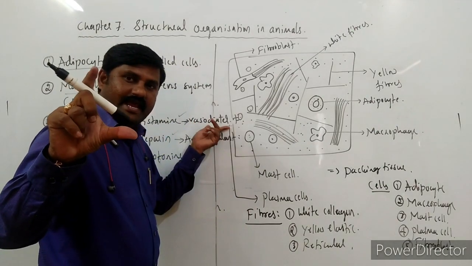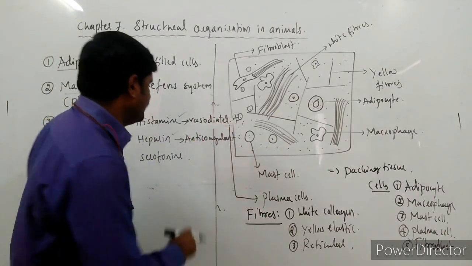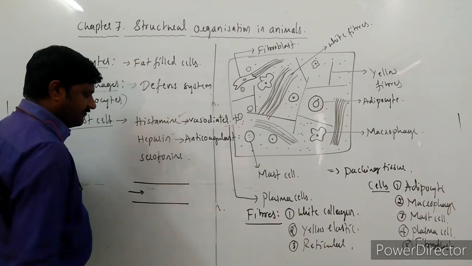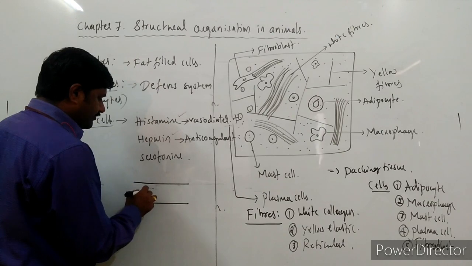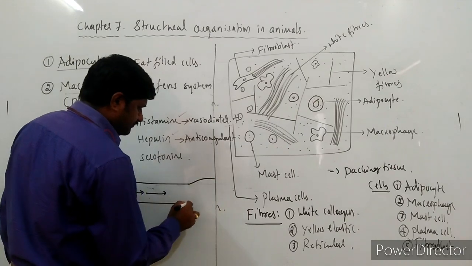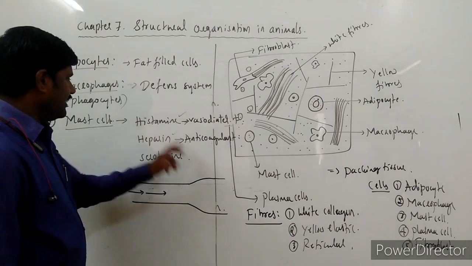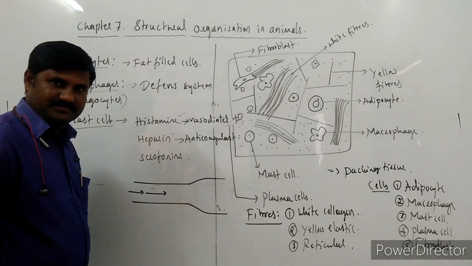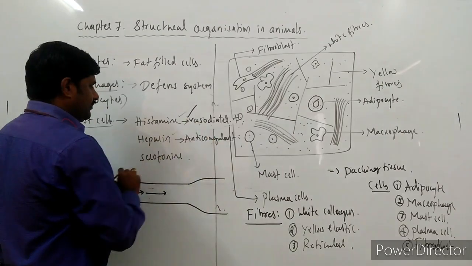When the blood vessels dilate, the space is more, the lumen is more inside the blood vessel. Say for example, this is the blood vessel, inside which the blood is flowing. What happens? Immediately you fear. When you fear, the blood pressure increases over here. So what happens here? The dilation of this vessel takes place due to the action of histamine. When it dilates, the blood pressure reduces. So hence it is acting as vasodilator. Very important point to be noted over here.